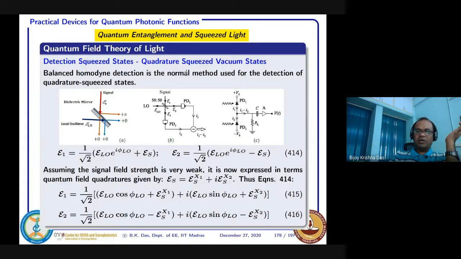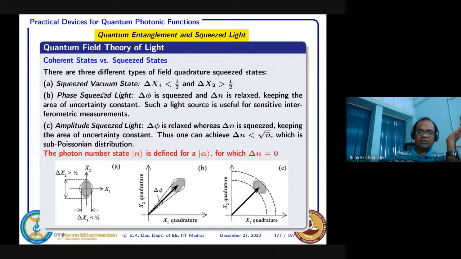That means if we have created this type of vacuum state in a device, and as I said, the vacuum state is very important for quantum random number generation, sometimes you can increase that randomness depending on which quadrature you are using, either the x1 quadrature or the x2 quadrature for detection. Depending on that, you can control your randomness.